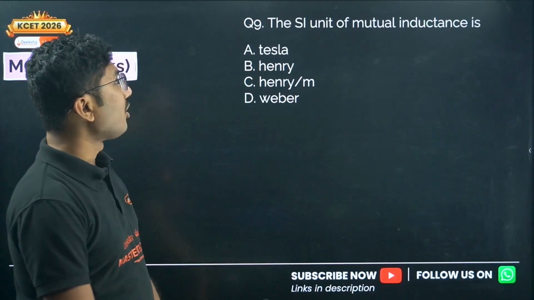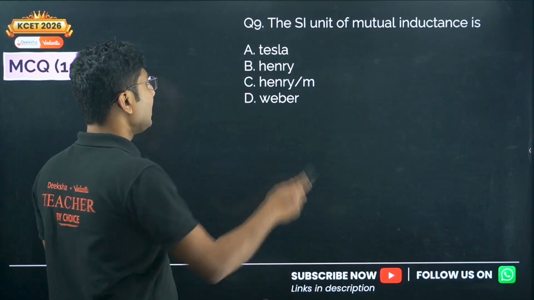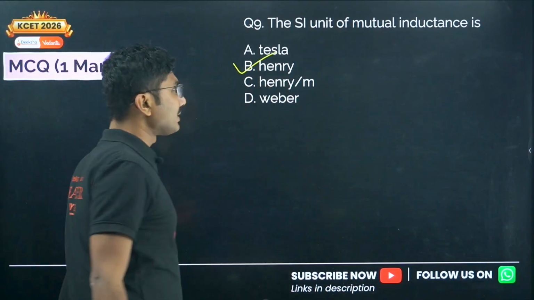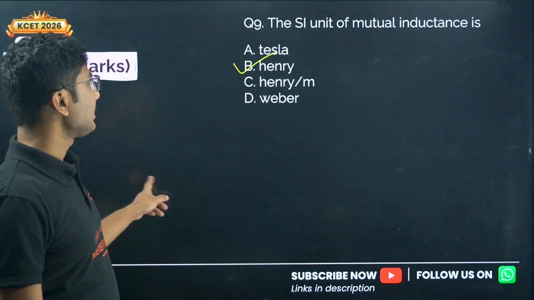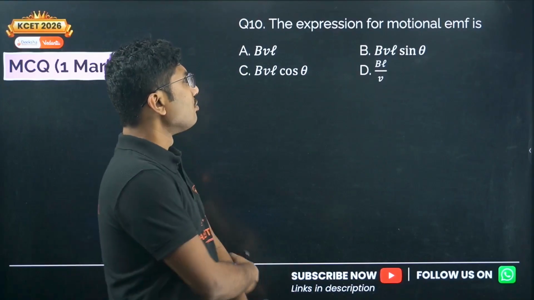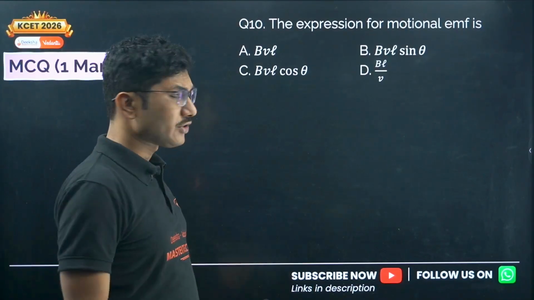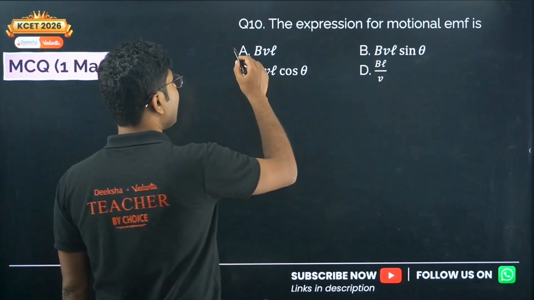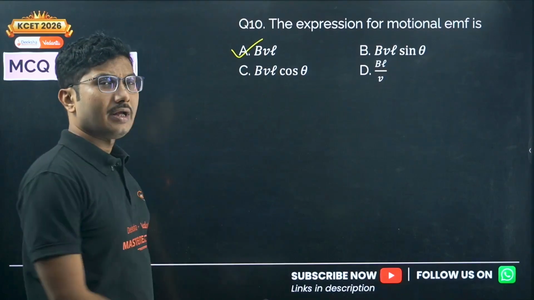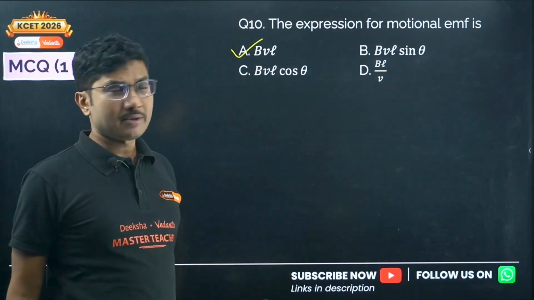The SI unit of mutual inductance, Henry, or Weber per ampere, both are the same, so Henry is the answer. The expression for motional EMF is BVL or BLV. Okay, so this is the expression for motional EMF.